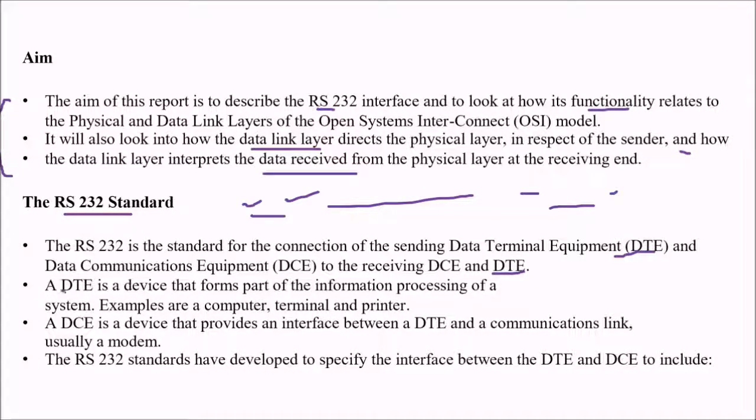This DTE, data terminal equipment, is a device that forms part of the information processing of a system. For example, it can be a computer, a terminal or a printer. While this DCE is a device that provides an interface between this DTE and a communication link, usually a modem. So RS-232 standards have developed to specify the interface between DTE and DCE.